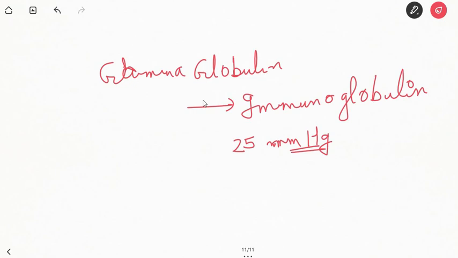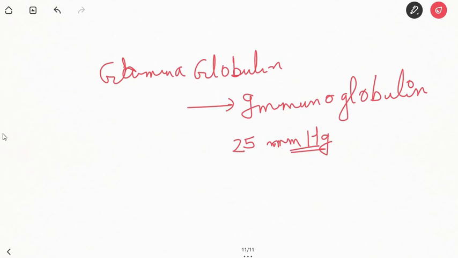Sixth, role in viscosity. Albumin provides maximum viscosity compared to other plasma proteins. The molecular weight of fibrinogen is greater than the other two proteins, albumin and globulin. So which has the highest molecular weight? It is the fibrinogen.